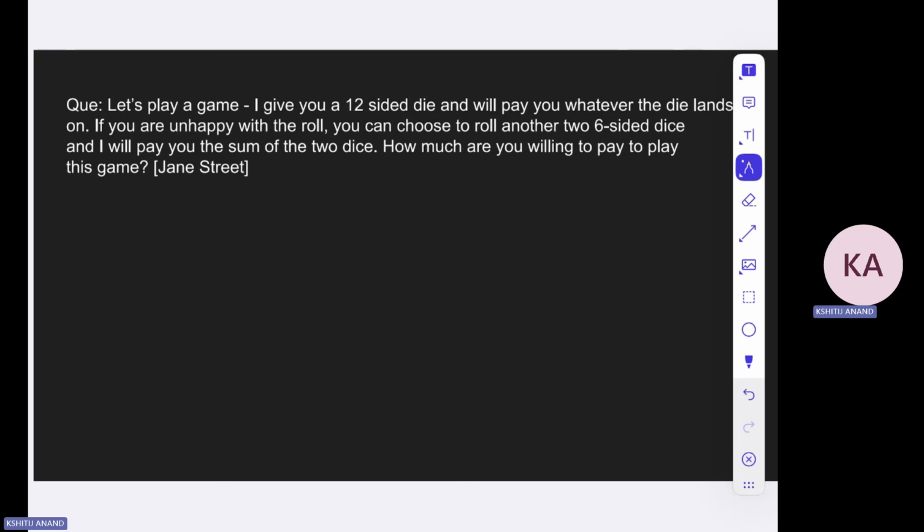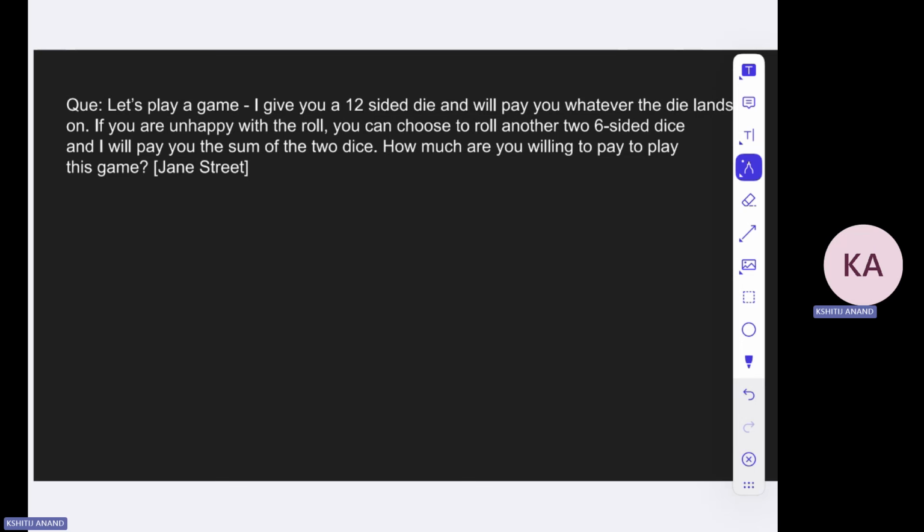So the first time you roll the 12-sided die, whatever is on top, you will get that number. But if you are unhappy with the roll, you can choose to roll two six-sided dice, and you will get the sum of these two dice. So how much are you willing to pay to play this game? This is quite an interesting question. Let us discuss it.